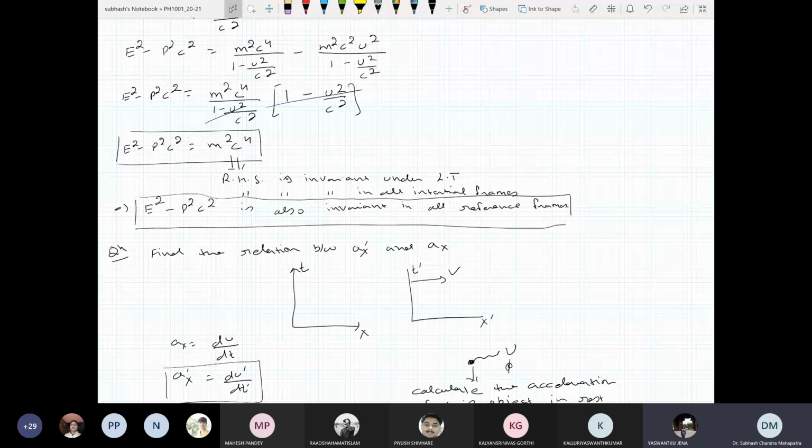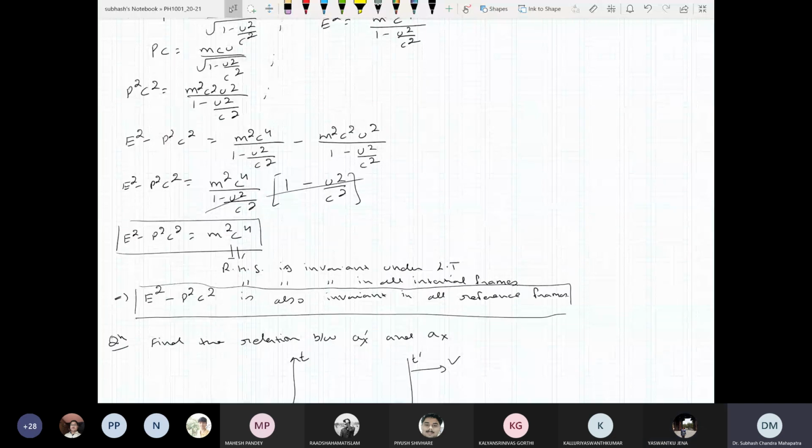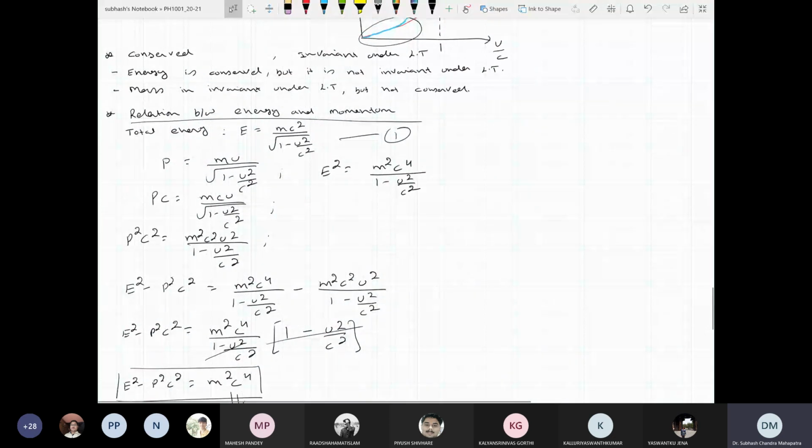Okay, but you wrote the mass is not conserved. Conserved means, how do I say, the mass can be converted into energy and vice versa. So from that point of view, we should not differentiate between mass and energy.